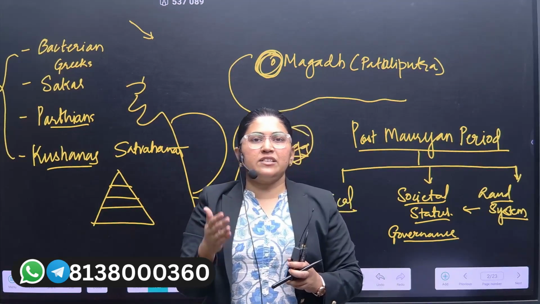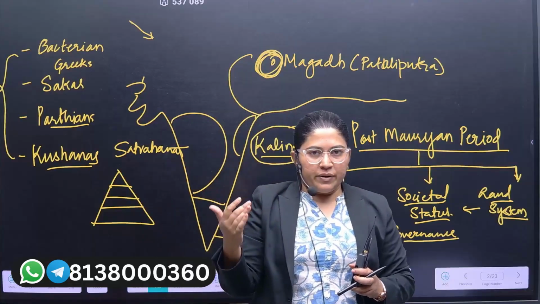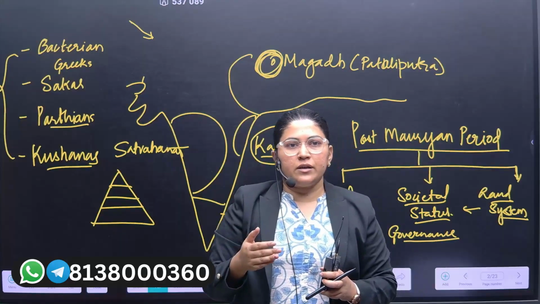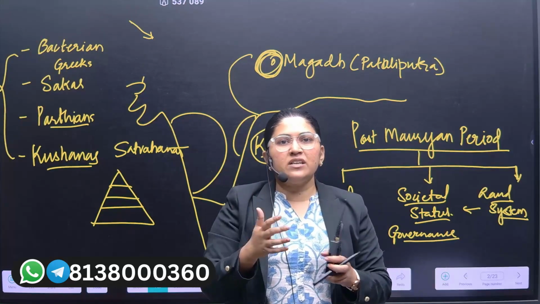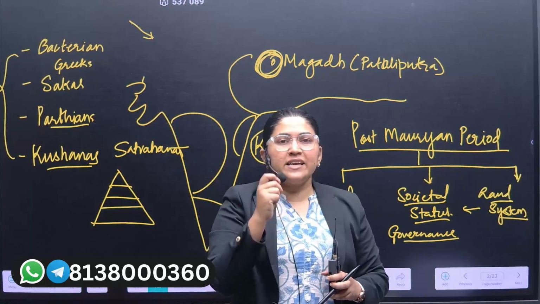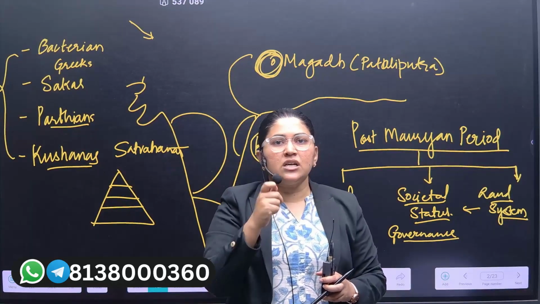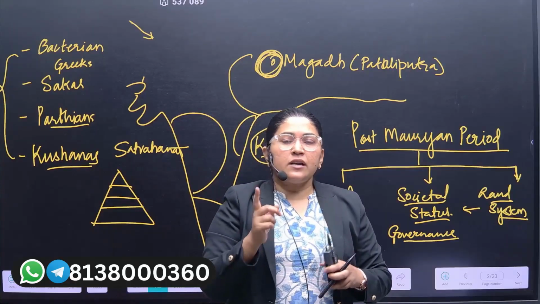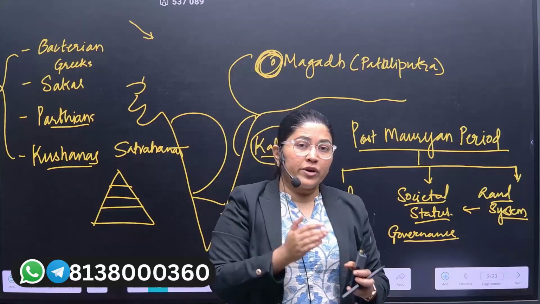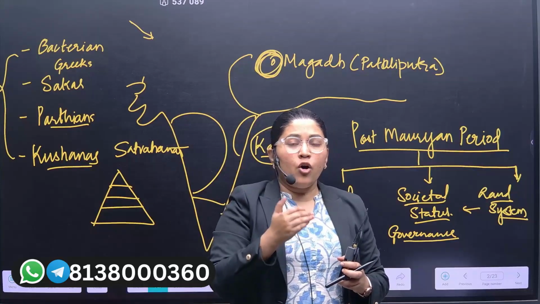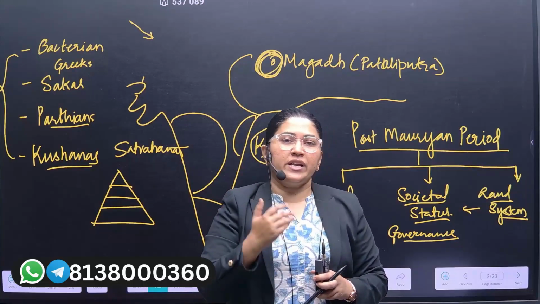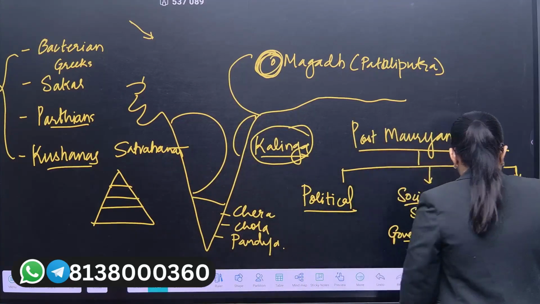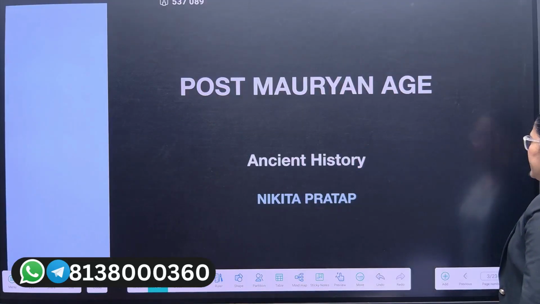Now, different religions we have discussed in previous sessions. Due to growing inequality and growing deviance in society, there is an emergence of new religions like Buddhism and Jainism. Similarly, casteism also gets more rigid after the post-Mauryan period, or at the later stage of the post-Mauryan age. So let us start with today's session, the post-Mauryan period, with a more detailed analysis.